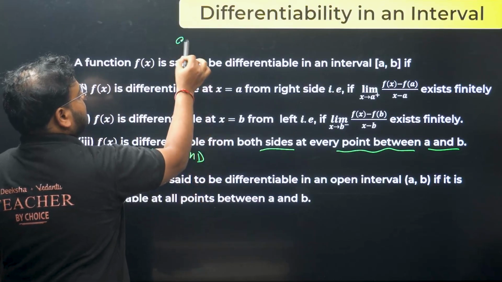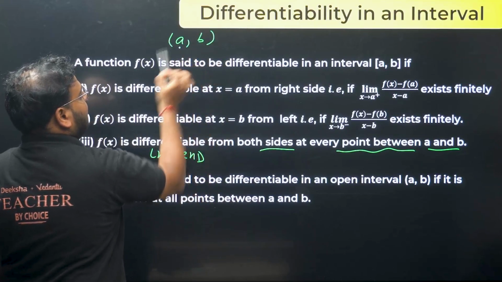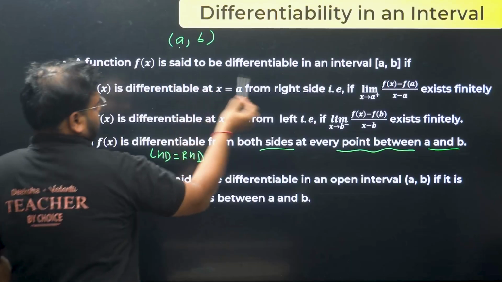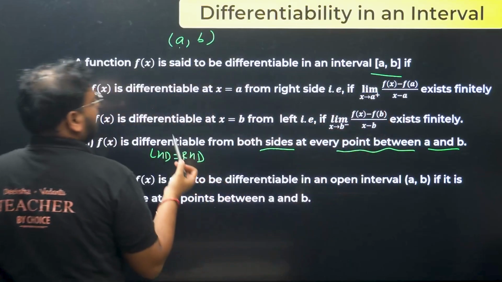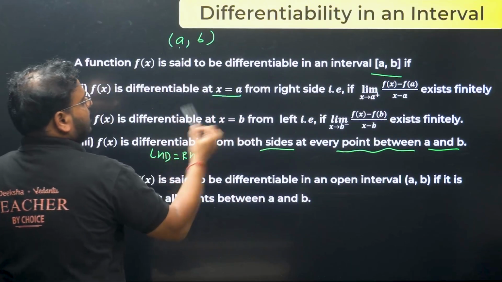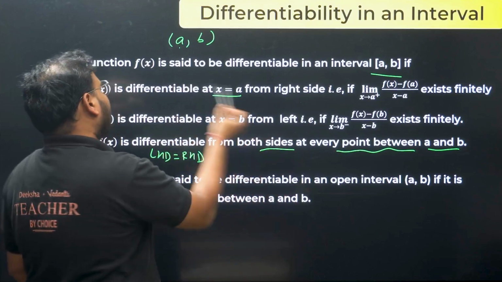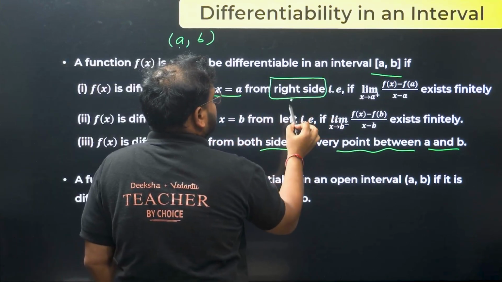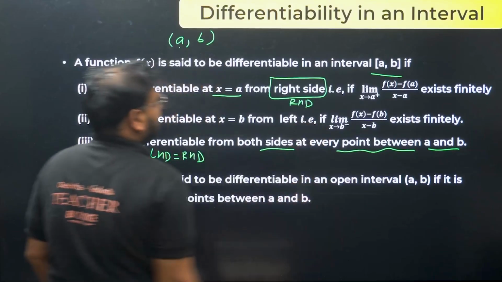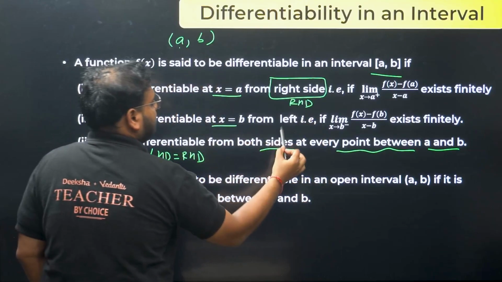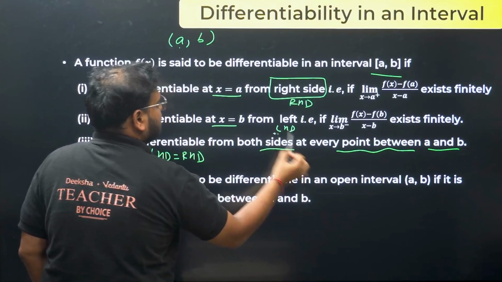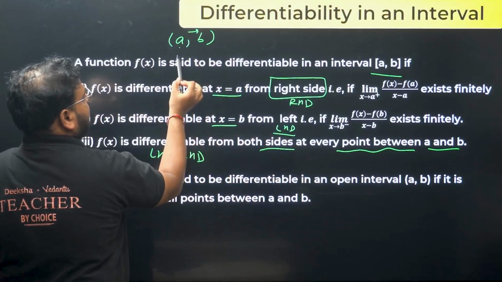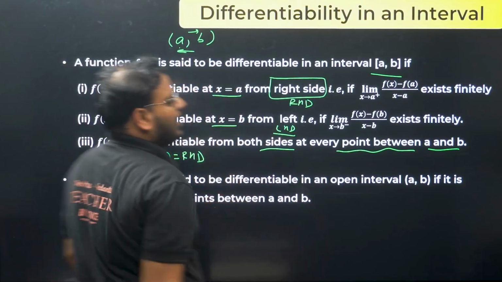Since the interval is [a, b], a closed interval, at the point A, please check, what type of derivative will you have? You'll have the RHD. And at the point B you'll have the left hand derivative, LHD. Please check. At the point A you'll have the right hand derivative.